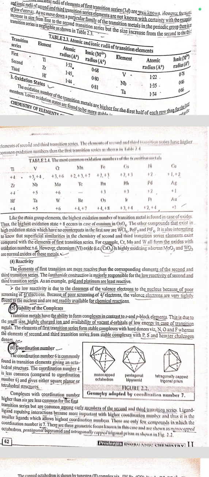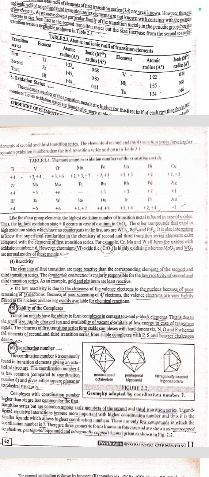The other compounds that exist in high oxidation states, which have no counterparts in the first row, are WCl6, ReF7 and PtF6. It is interesting to know that a superficial similarity in the chemistry of the second and third transition series elements exists, compared with the elements of the first transition series. For example, chromium, molybdenum, and tungsten all form oxides with the coordination number 6. However, CrO3 is highly oxidizing, whereas MoO3 and WO3 are normal oxides of these metals.